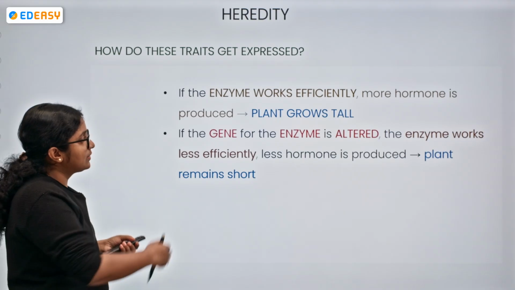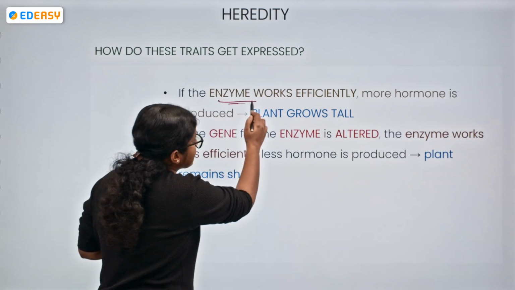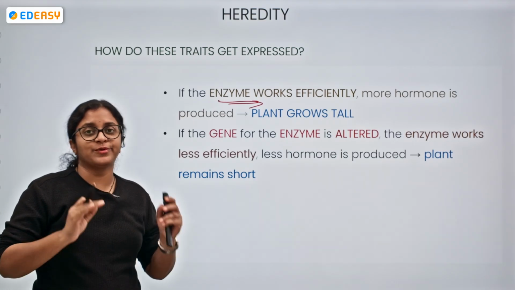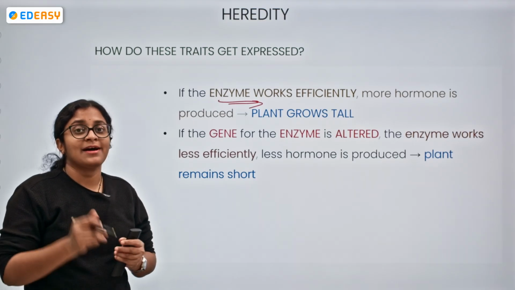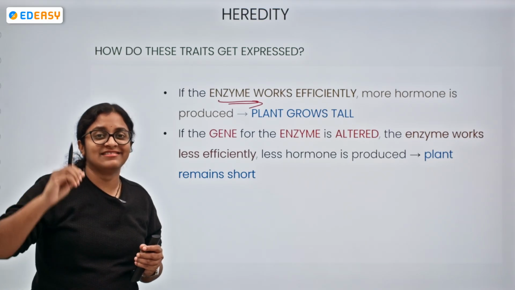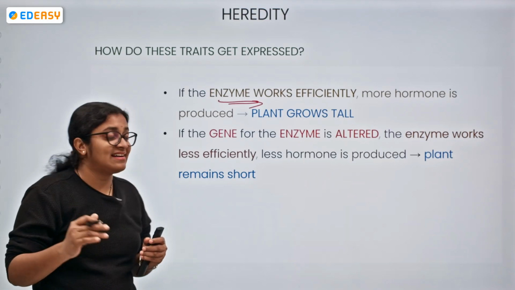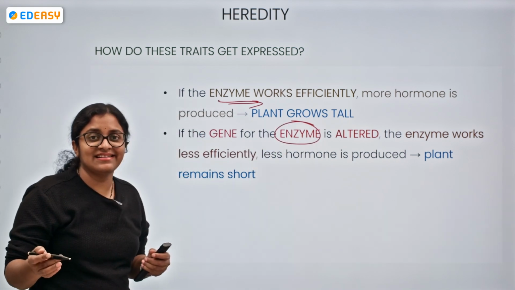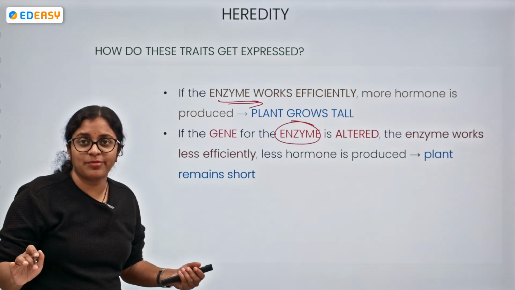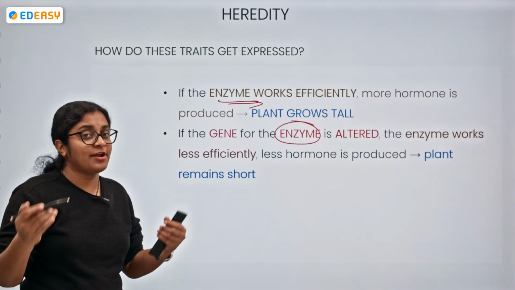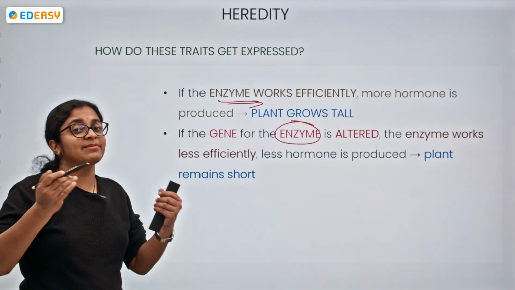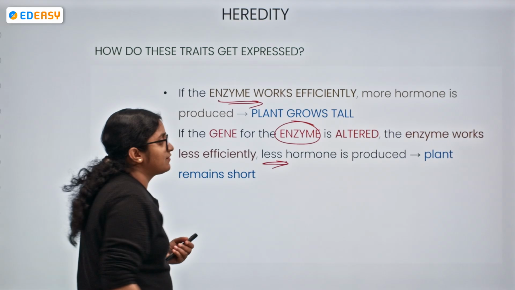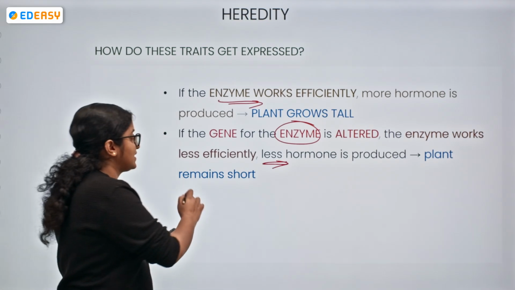So what we can conclude: if the enzyme is working efficiently, more hormone is being produced. Well and good. If more hormone, good growth, the plant is growing tall. But if the gene, the DNA segment that encodes the enzyme, is altered, the enzyme cannot work properly. Since hormone production is its function, the hormone cannot be produced. There is a production of less hormone and the plant remains short.